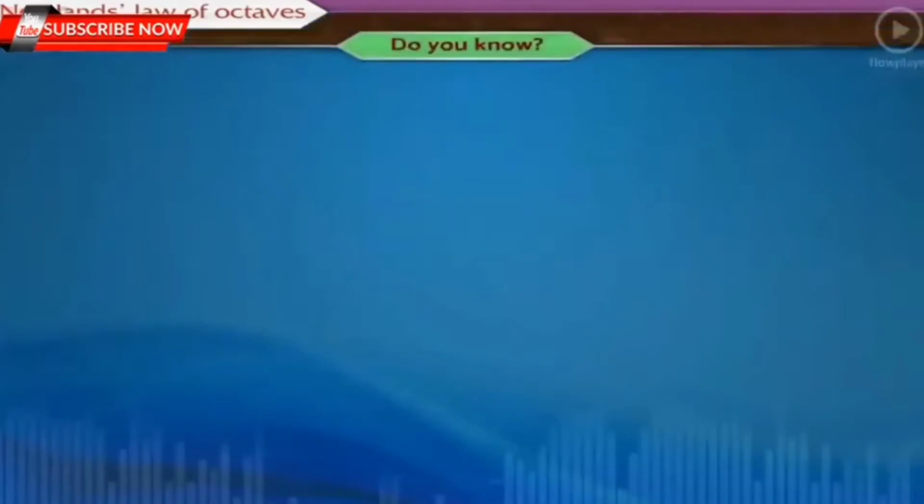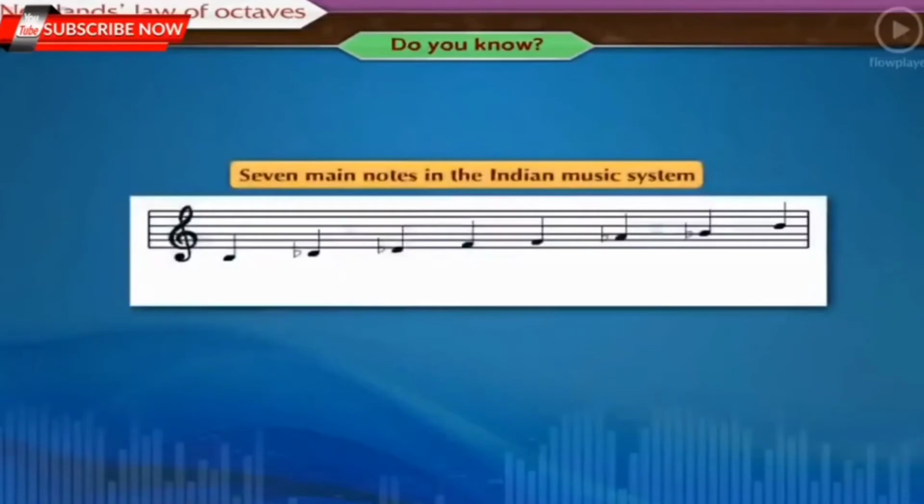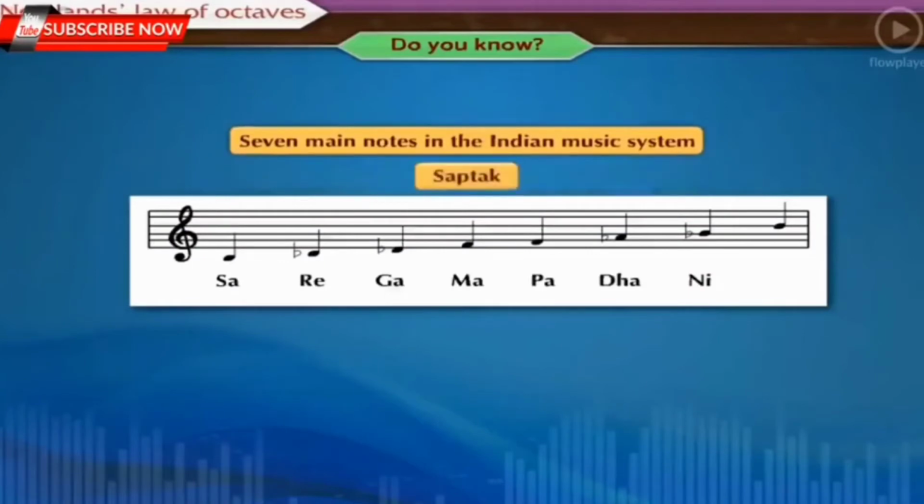Do you know? In the Indian music system, there are 7 main notes, namely Sa, Re, Ga, Ma, Pa, Dha, Ni. And their collection is called Saptak. The frequency of the notes goes on increasing from Sa to Ni. After this comes Sa of the upper Saptak, which is at double frequency of the original Sa. This means that after the completion of one Saptak, the notes repeat.